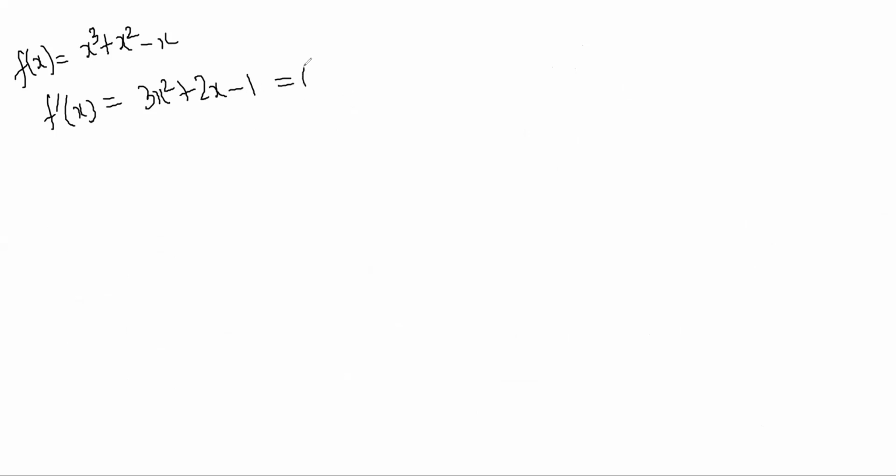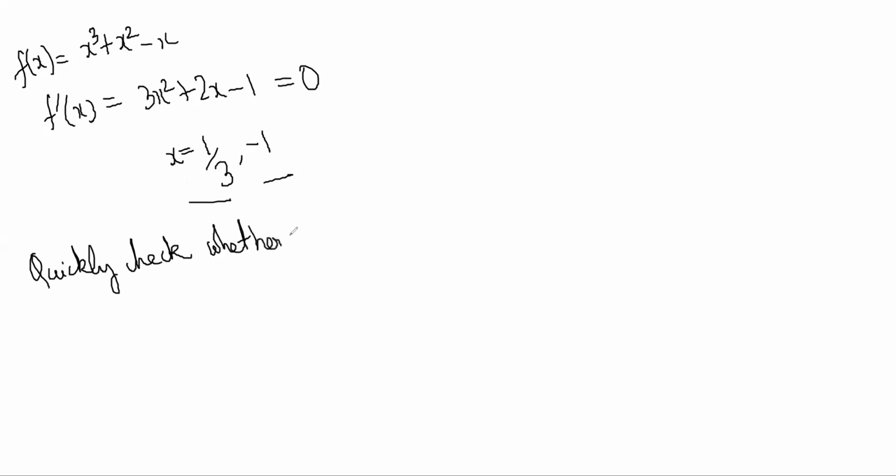So we put f dash x is equal to 0 and we got 2 points, 1 by 3 and minus 1, right? Now, there is another method to quickly check whether it is a maxima or a minima.